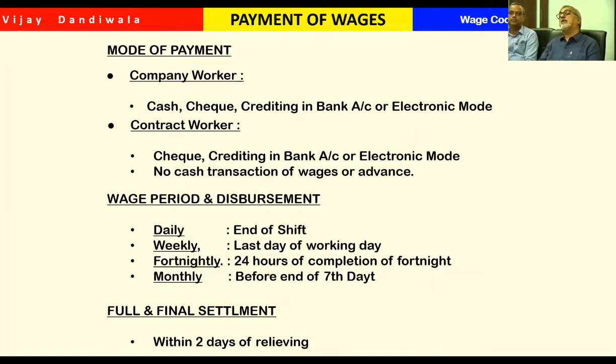Now, in many companies, the person comes with a request that I am constructing a house and I have taken a loan of 10 lakh rupees, and it will be deducted from my wages. So you give the authorization or consent that, okay, on your behalf we will deduct from this workman or employee and deposit to your bank.